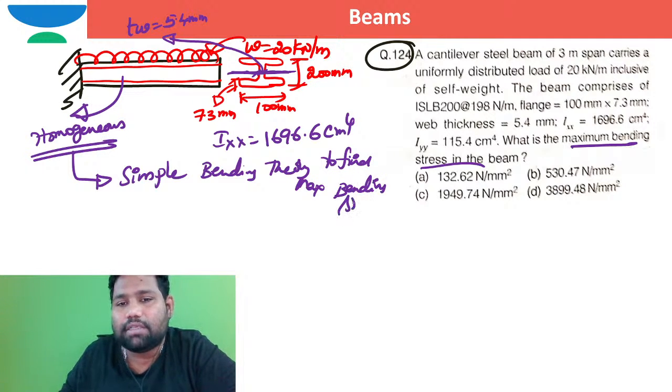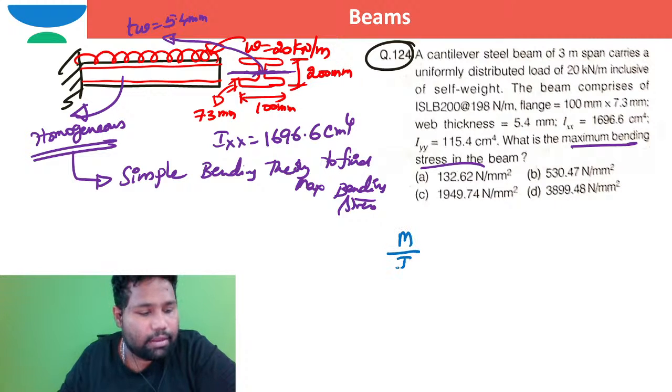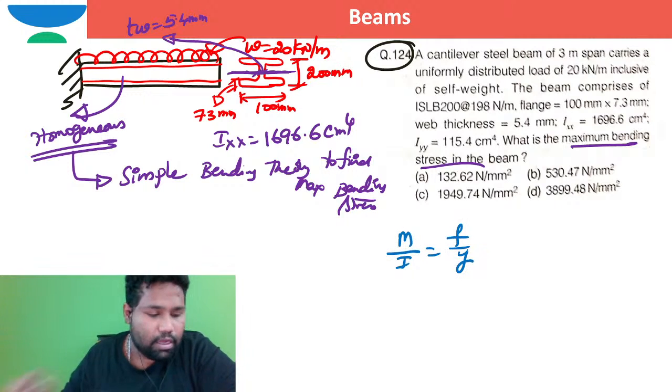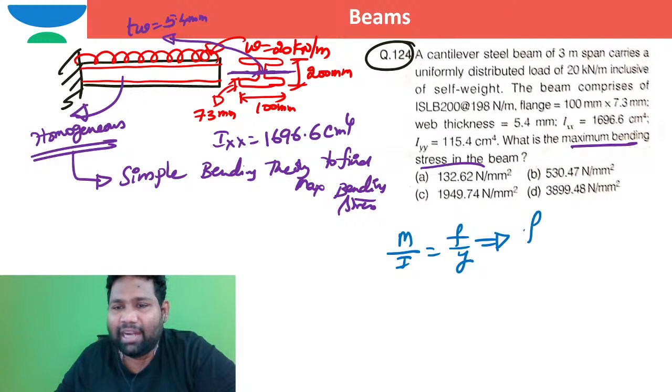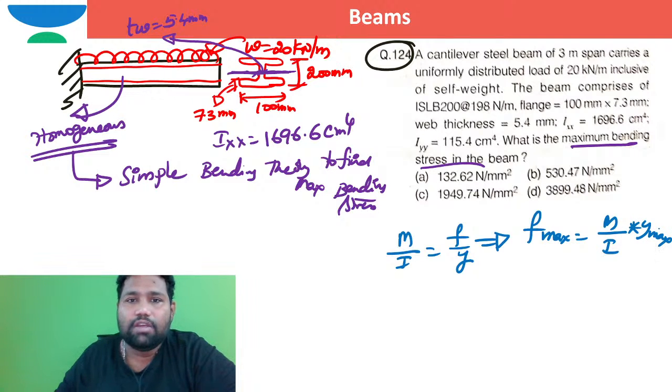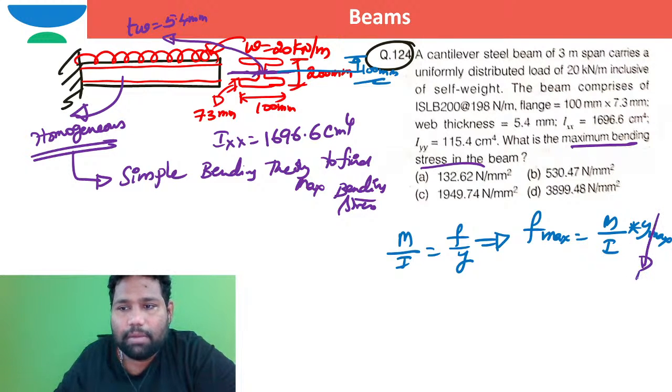Find maximum bending stress. What does the simple bending theory teach us? The simple bending theory teaches us M by I is equal to F by Y. So I want F. F I can write as F maximum stress, M by I into Y. To get F as F max, Y should be Y max, right? I hope you can see this is the maximum fiber distance, 100 millimeters, the Y max. Answer is how much, brother? 100 millimeter. It is okay.